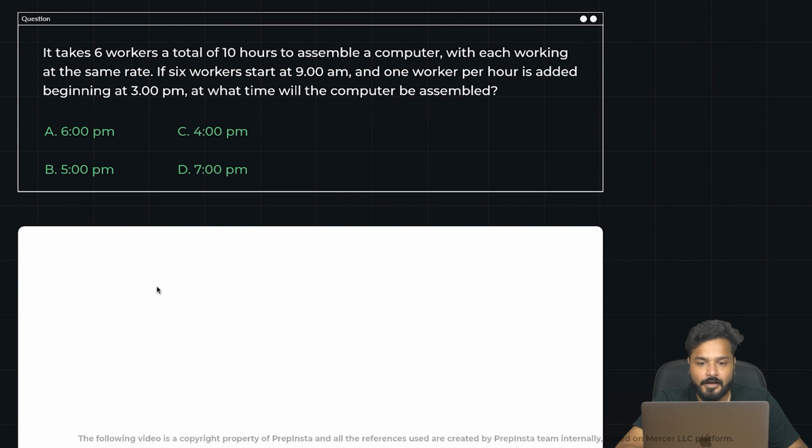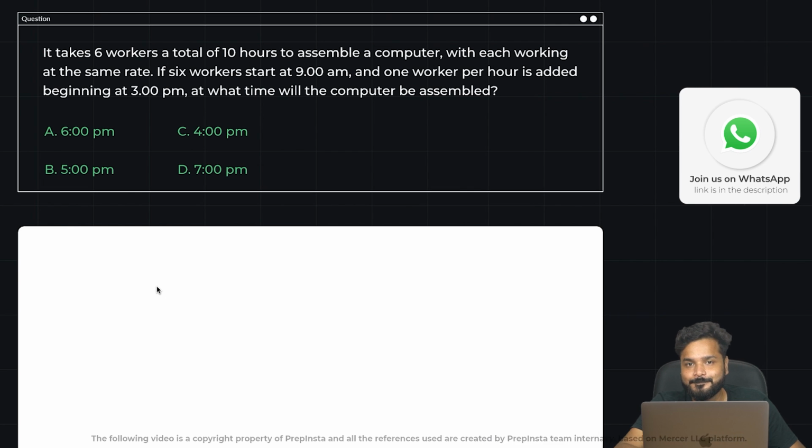Okay. A question from Time and Work. If it takes 6 workers a total of 10 hours to assemble a computer while each working at the same rate. If 6 workers start at 9 a.m. and 1 worker per hour is added beginning at 3 p.m., at what time will the computer be assembled? You guys can pause the video and start solving this on your own now.